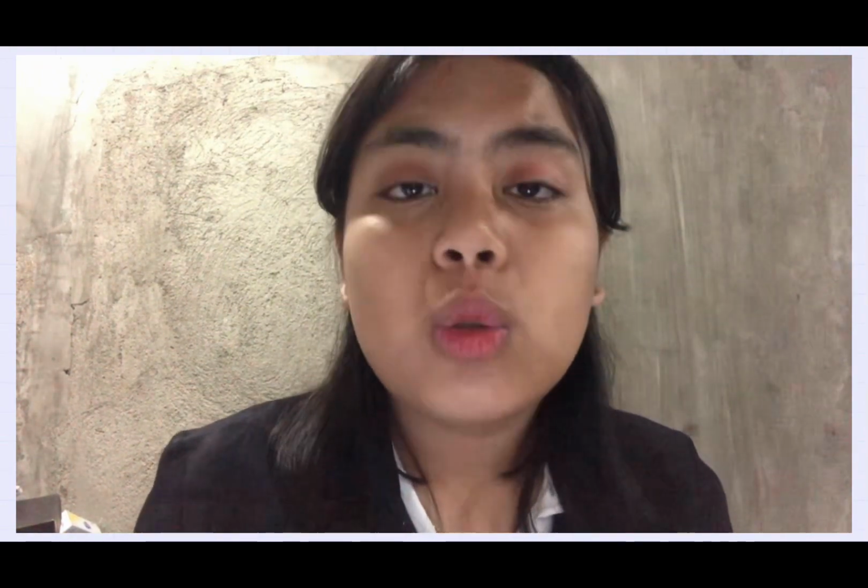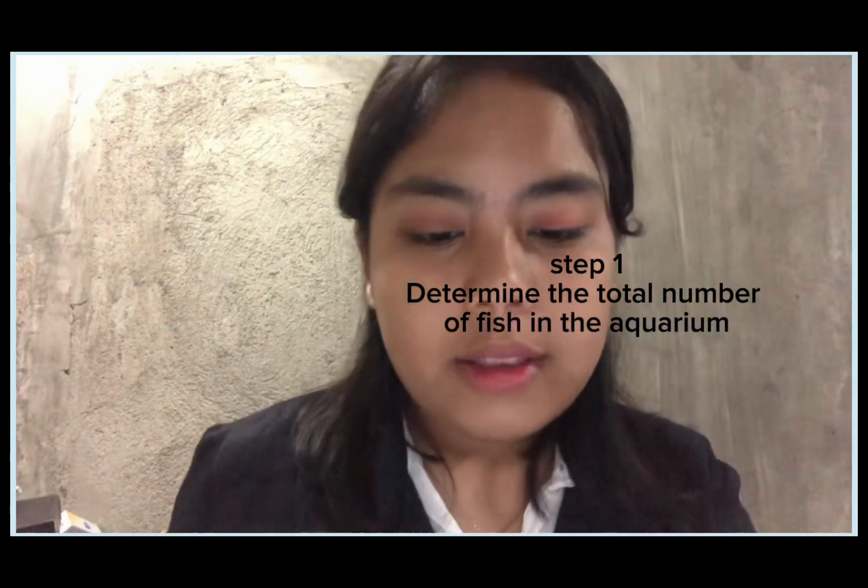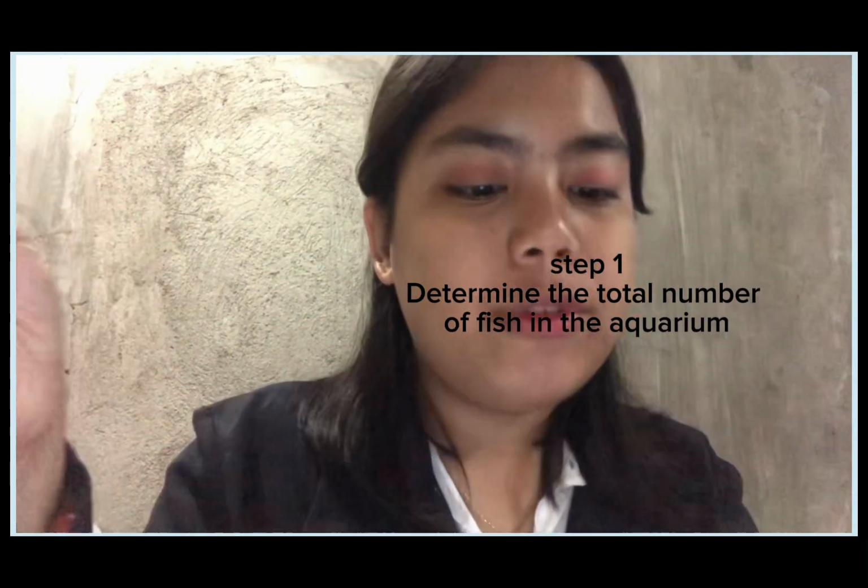Number 2. An aquarium contains 5 male goldfish and 6 female goldfish. You randomly select a fish from the tank. Do not replace it. And then randomly select a second fish. What is the probability that both fish are male? So we have to first determine the total number of fish in the aquarium. There are a total of 11 fish, 5 male and 6 female.